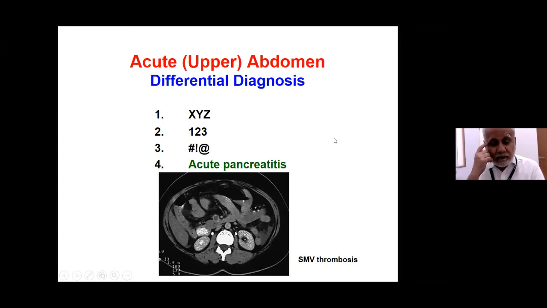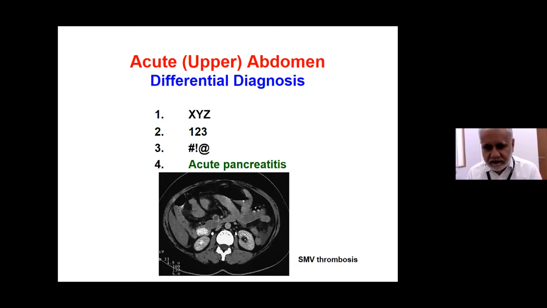In a patient with acute upper abdomen, you must keep acute pancreatitis as one of the possible differential diagnoses, because if you don't think about it, you are likely to miss it. The reverse is also true. When you think clinically of acute pancreatitis, there is always a possibility that it may not be acute pancreatitis, but it may be something else. And more importantly, it may be a surgical condition, which